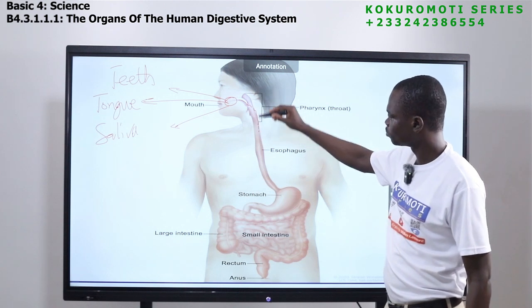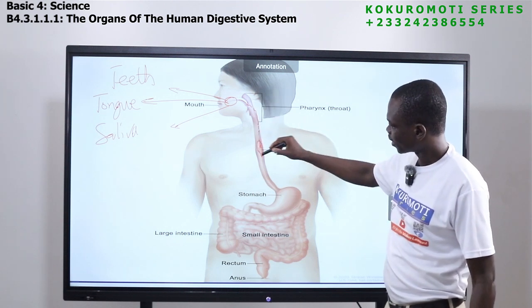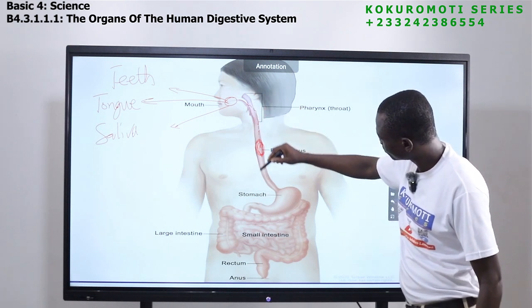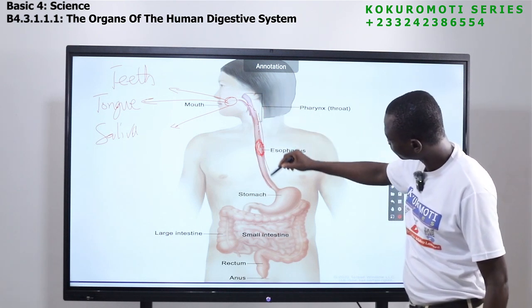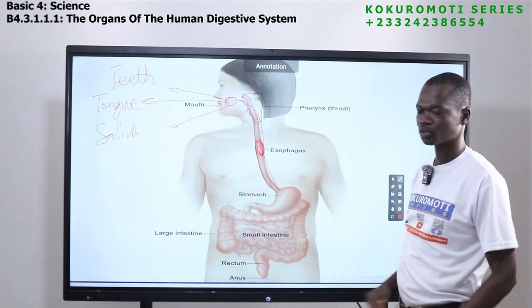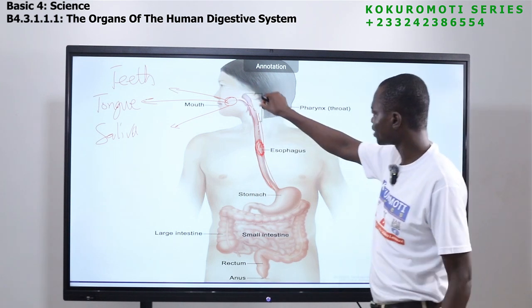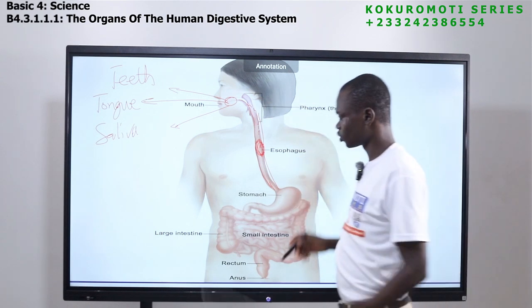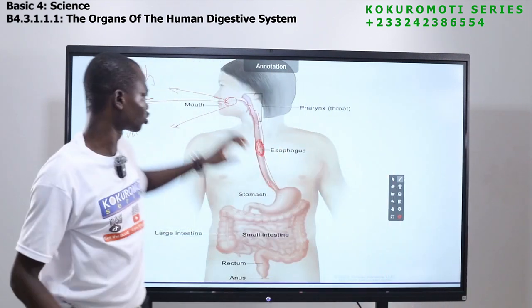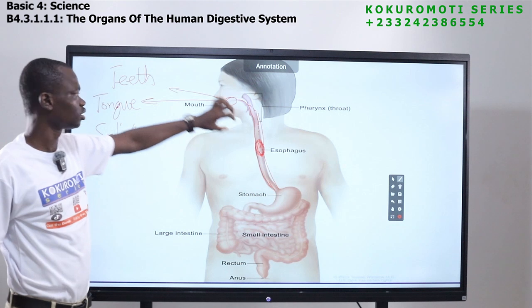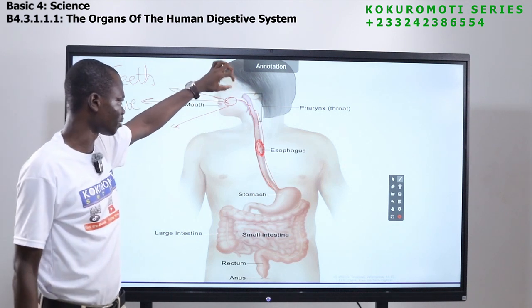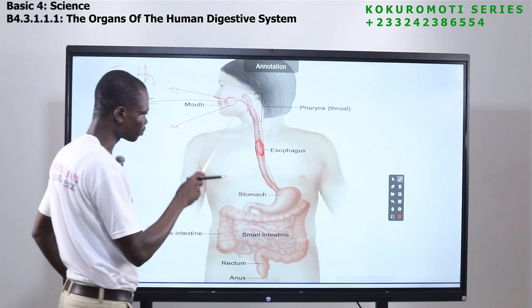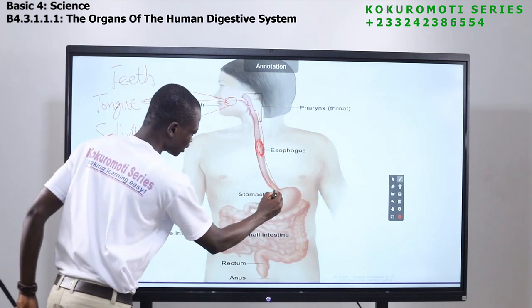This is a tube. So this is what we call the esophagus. The esophagus is from here up to this side. So this long tube is what we call the esophagus. So the esophagus will carry it and bring it here. When we talk of the esophagus, we are talking about the small long tube that connects the mouth and the stomach. So from the mouth, it passes through the esophagus and comes to this side.